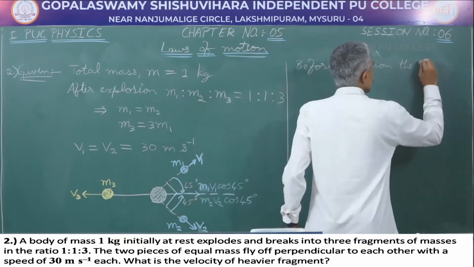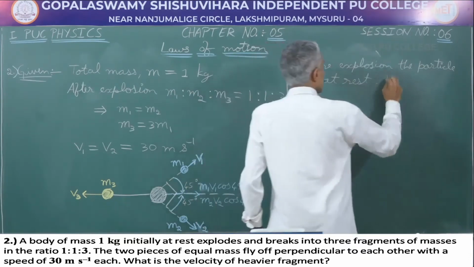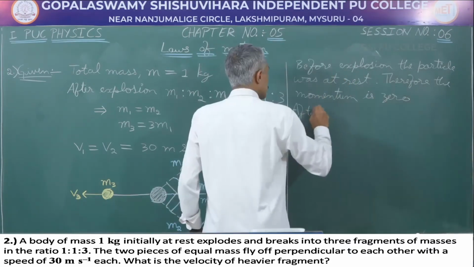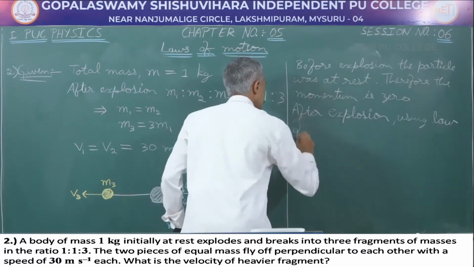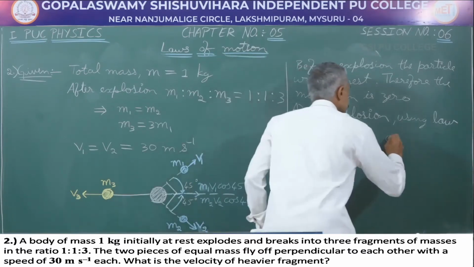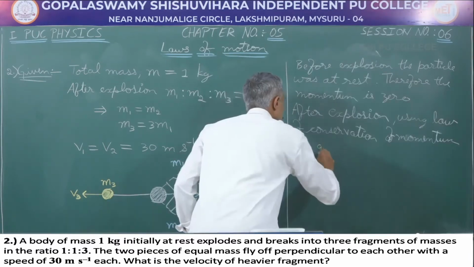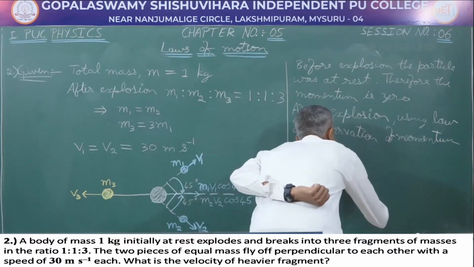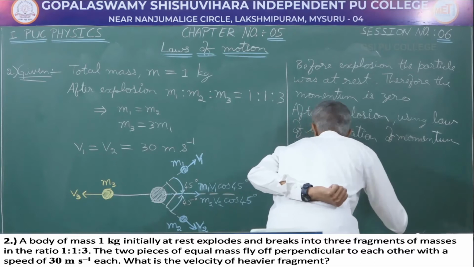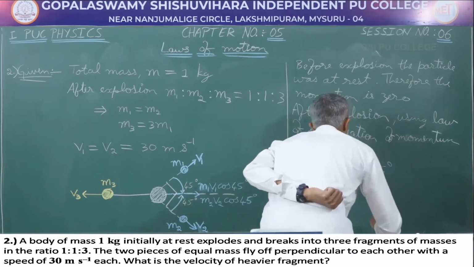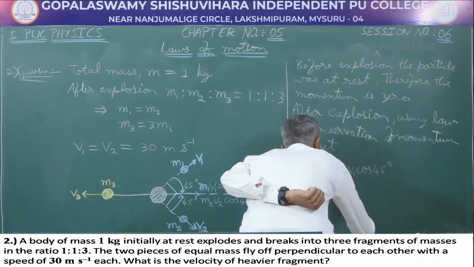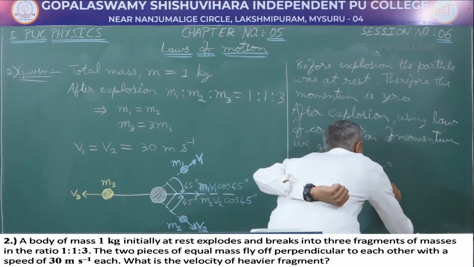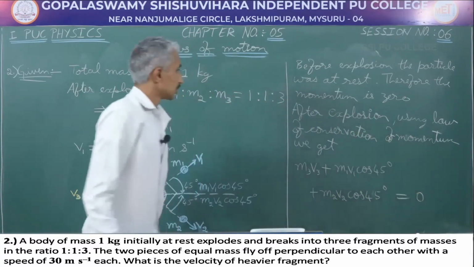Before explosion the particle was at rest, therefore the momentum is 0. After explosion, using law of conservation of momentum, we get m3 v3 plus m1 v1 cos 45 degree plus m2 v2 cos 45 degree is equal to 0.